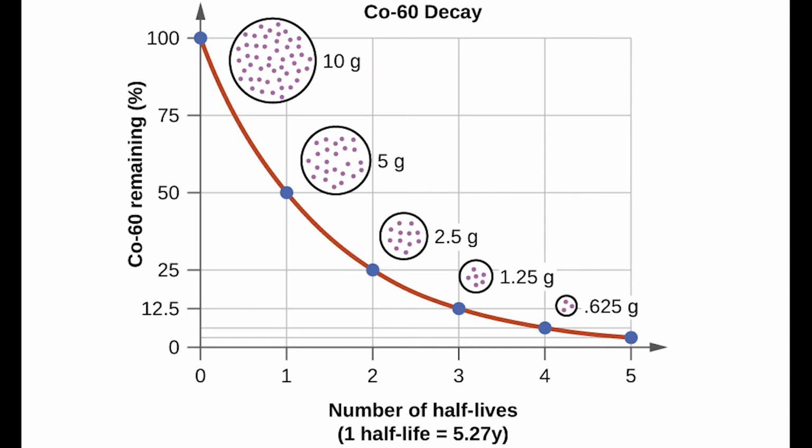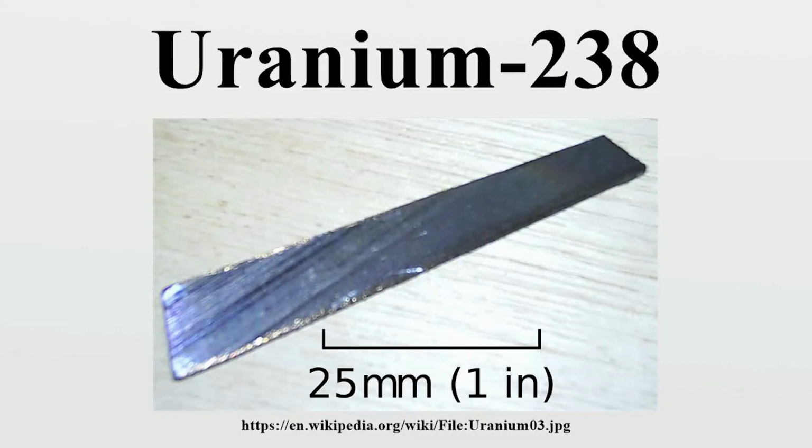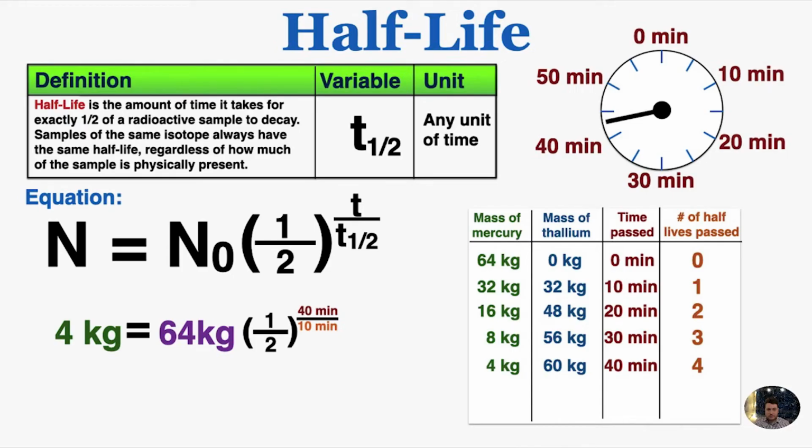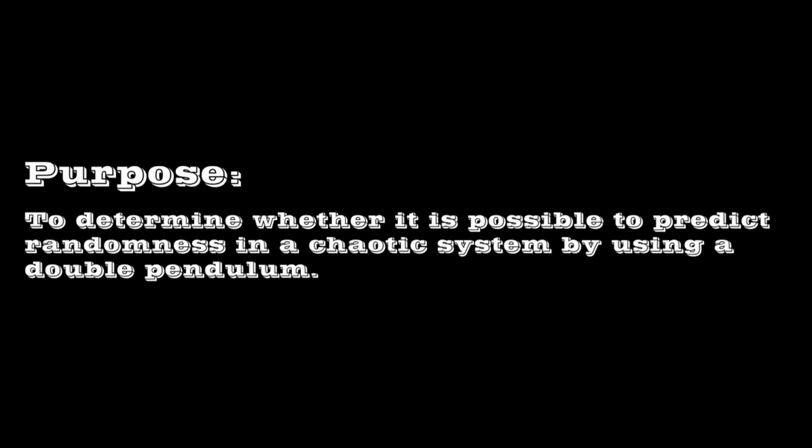A good example of a truly random system is that of an isotope's half-life. For example, with an element like uranium-238, we know that the half-life is approximately 4.5 billion years. So while we can predict almost exactly the number of atoms that will decay over time, we can't predict exactly when the decay will occur. Going back to the double pendulum, we realize that it's a chaotic system and is therefore predictable. Our purpose is to determine whether it is possible to predict randomness in a chaotic system by using a double pendulum.